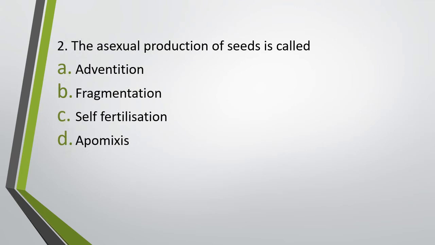Question number 2. Asexual production of seeds is called adventition, fragmentation, self-fertilization, apomixis. Asexual production of seed is called as. Correct answer is option D, apomixis.